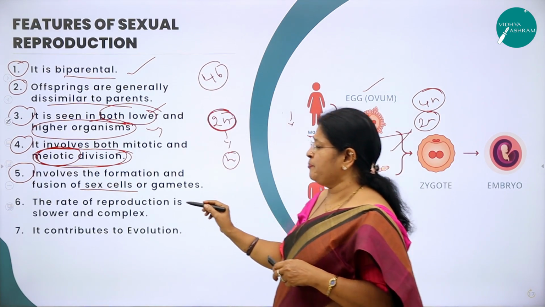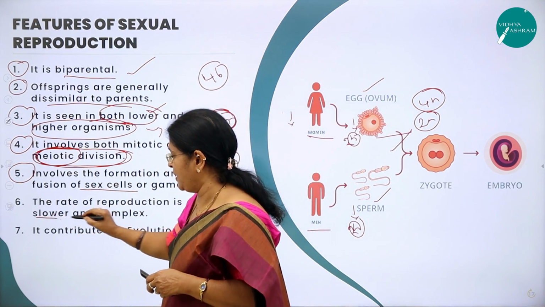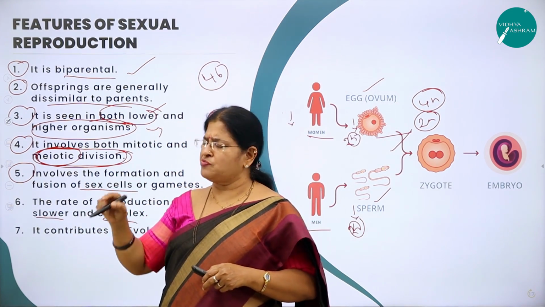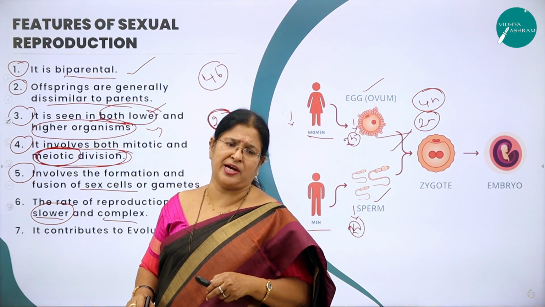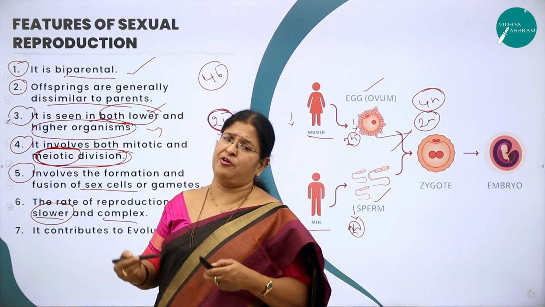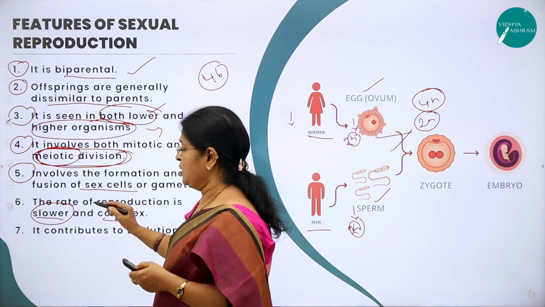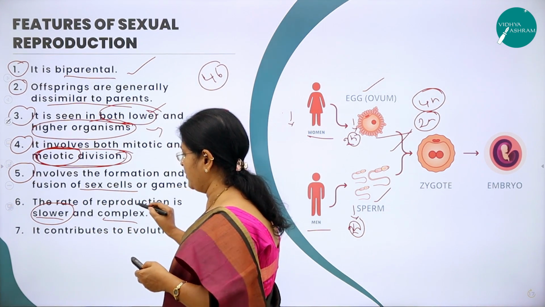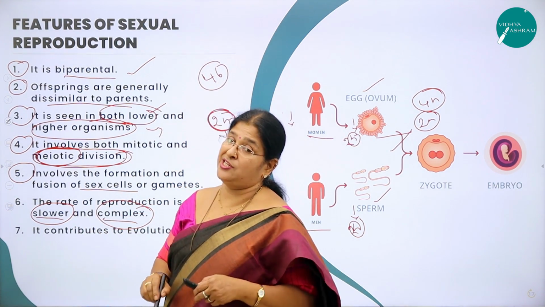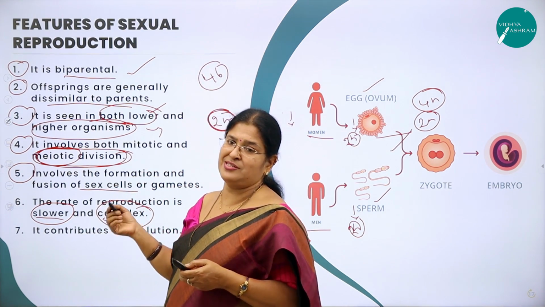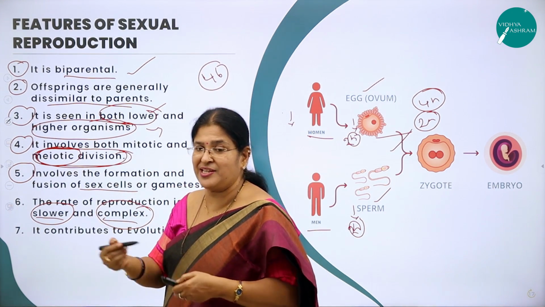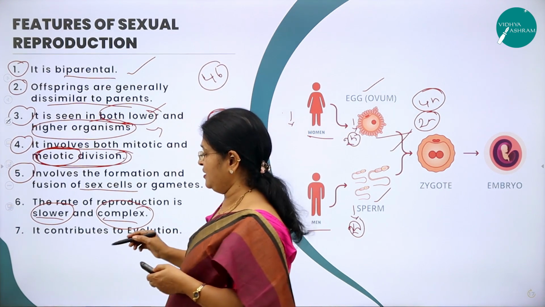Then the rate of reproduction is slower and complex. There it was a very rapid rate of multiplication in asexual reproduction, and it is a simple type of reproduction. Here it is slower and also very complex. It is not so easy to come across the formation of a zygote. It involves a very serious series of events, right?